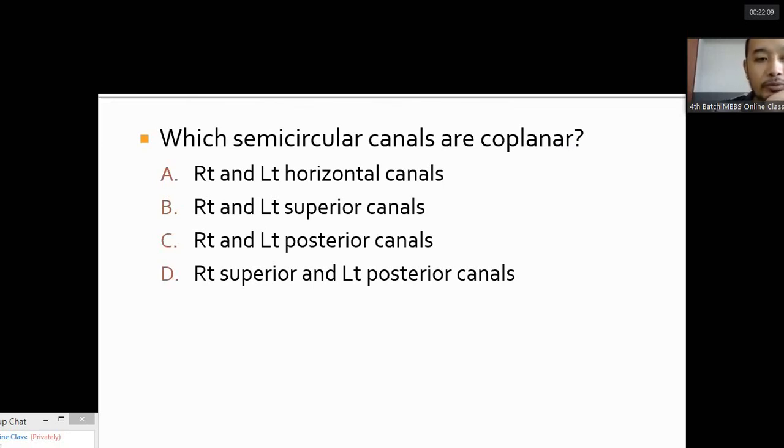Okay, the answer for coplanar semicircular canals: right and left horizontal canals are coplanar. Right and left posterior canals, right and left superior canals, right superior and left posterior canals. The superior and the posterior canals are coplanar with the opposite sides.